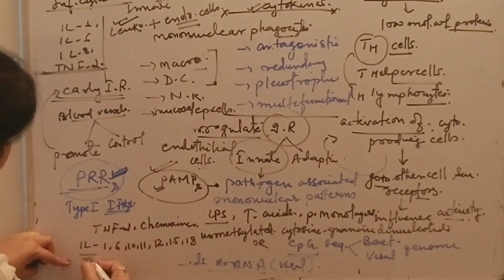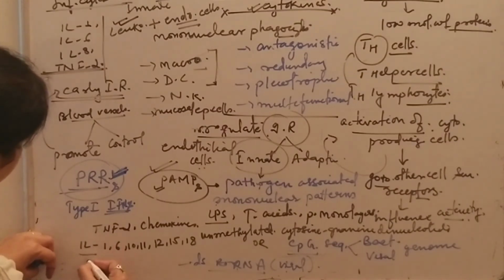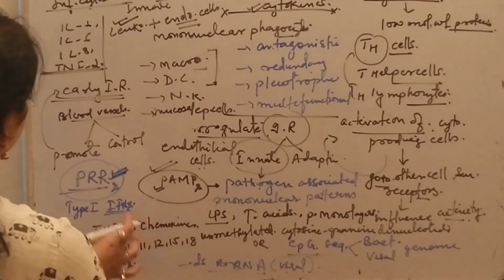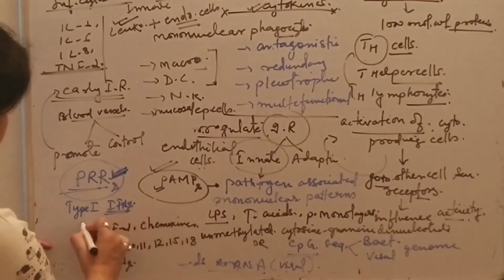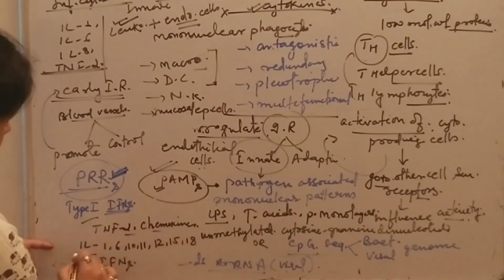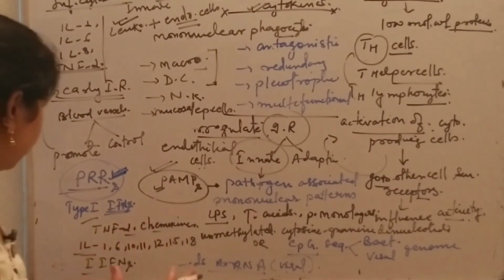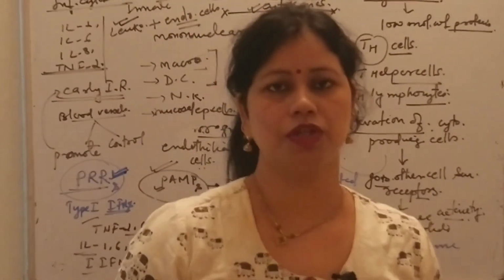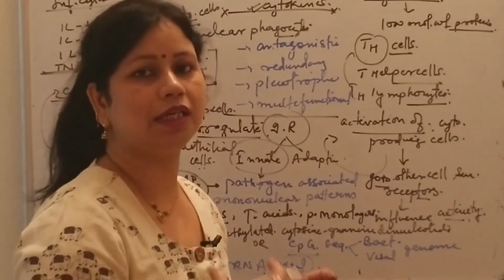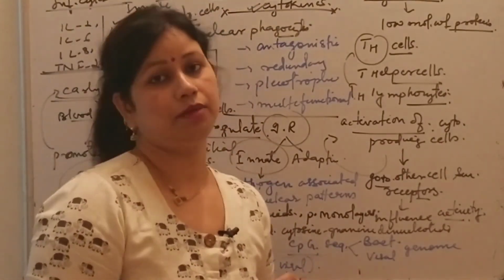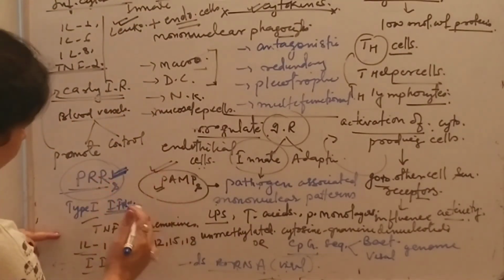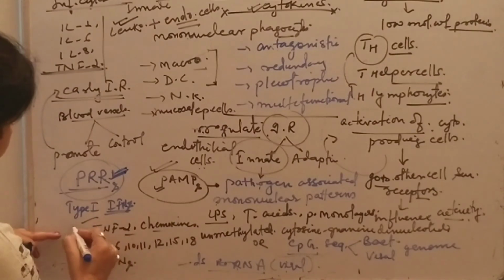All these cytokines are responsible for the immunoregulatory functions, especially to regulate the innate immunity portion of the immune system. In my upcoming videos, I will be discussing each and every cytokine in detail.